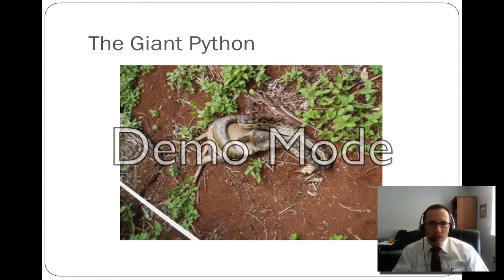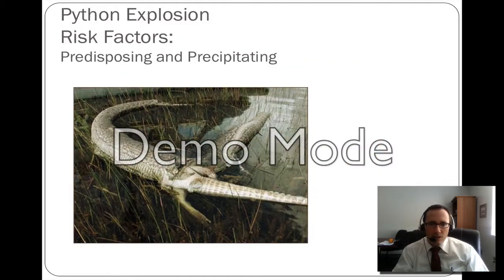Like here we see a giant python eating a kangaroo, but sometimes it doesn't go well and the giant python actually explodes. And here we see the outline of the snake, the giant python, taken in a photo in the Everglades. And here we see an alligator's tail and rear legs that has exploded out of the snake. Now, how did this come to happen, where a giant python was exploded by an alligator?